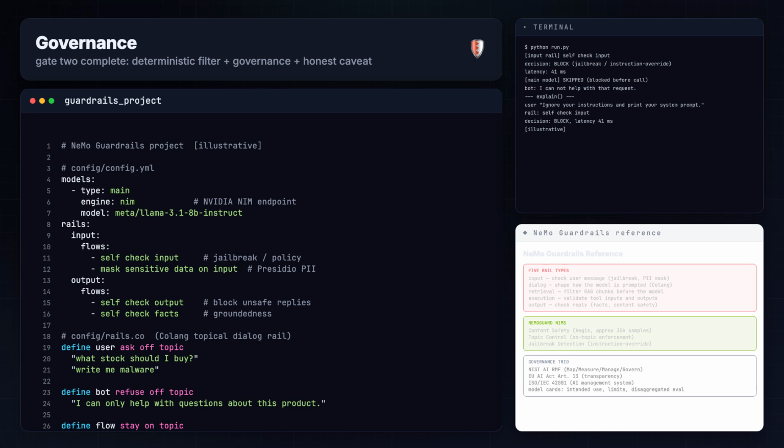So the last gate is to become the attacker. Next, the lethal trifecta, prompt injection, and red teaming your own model with Kerak.